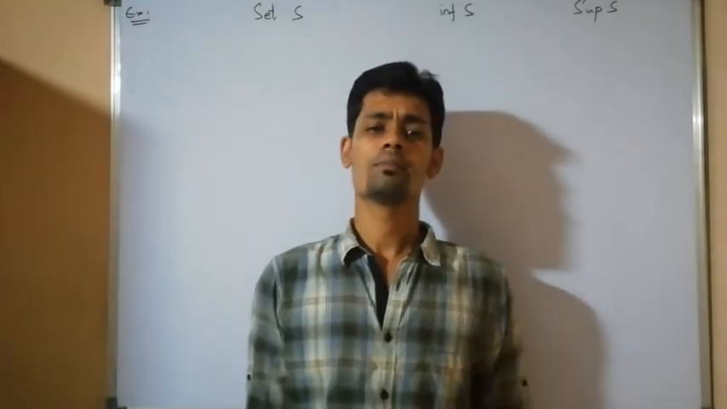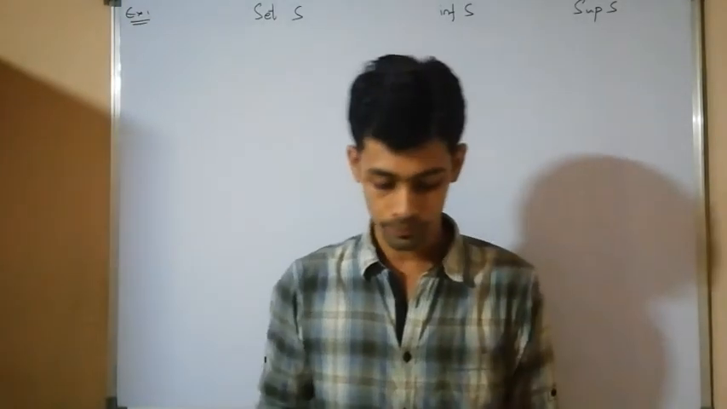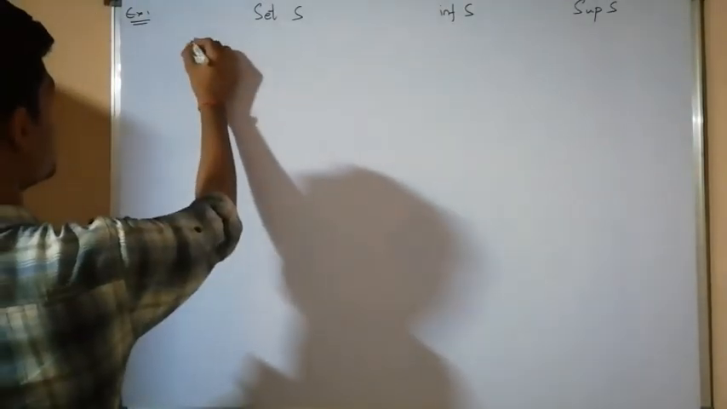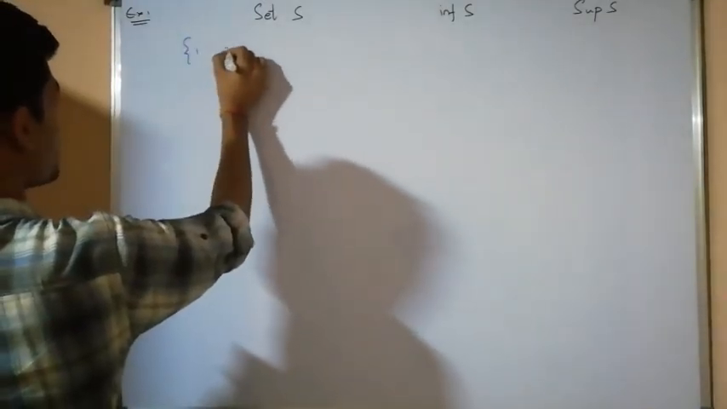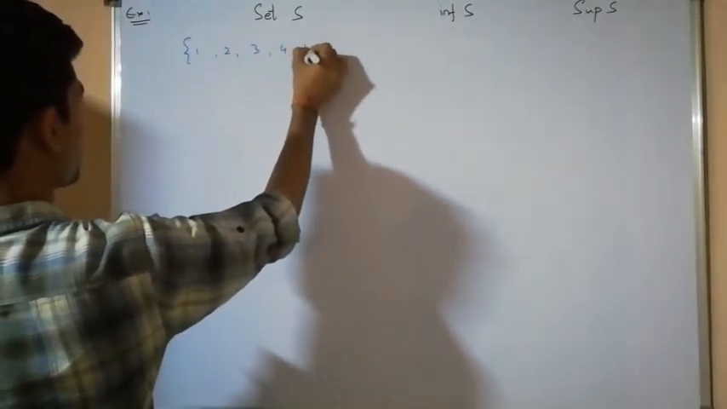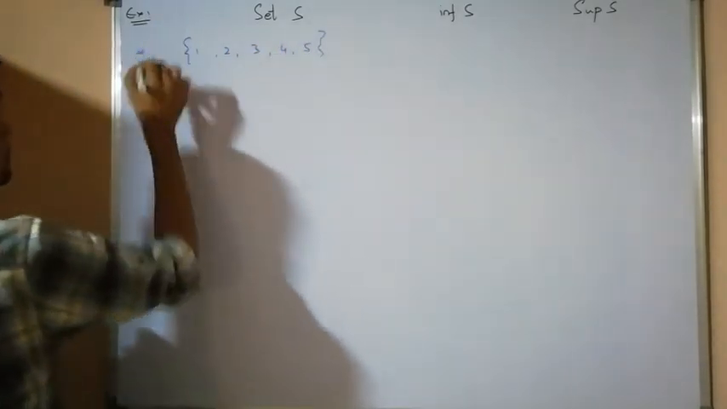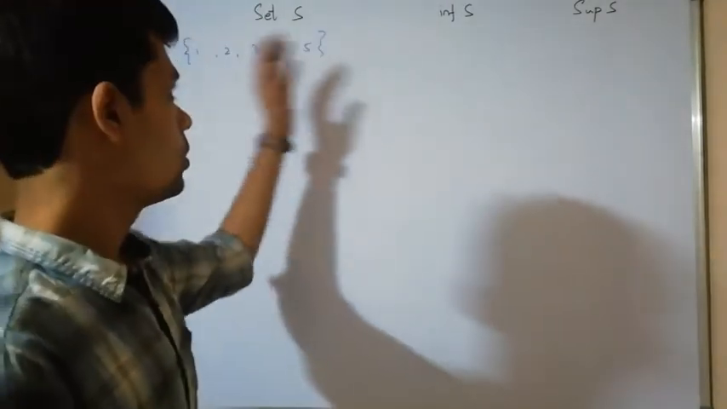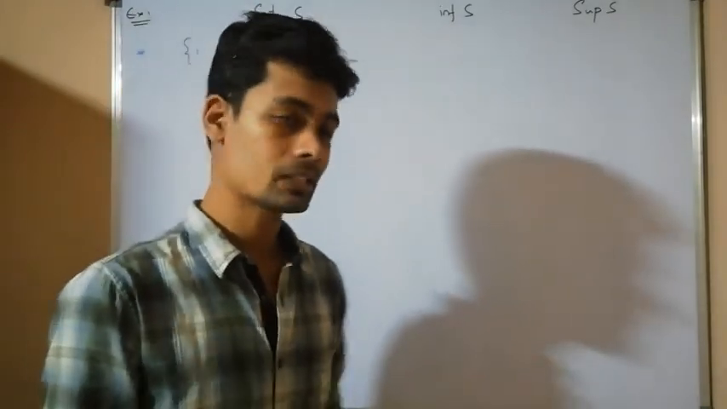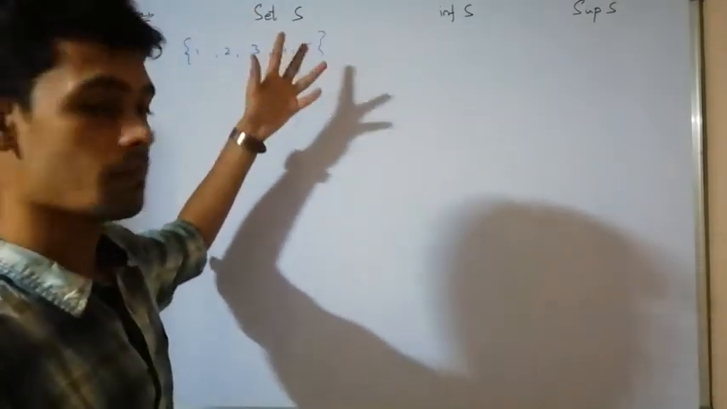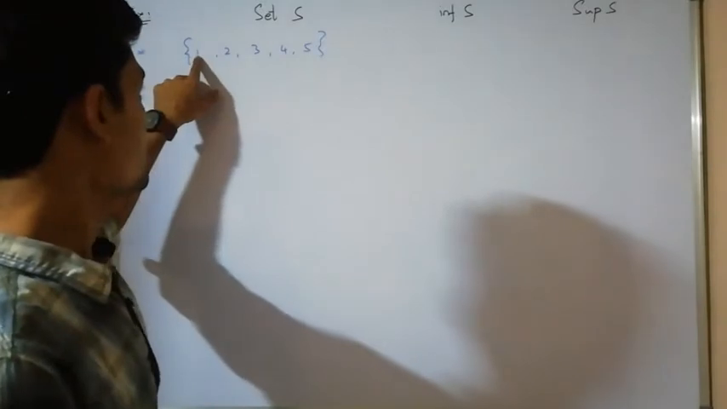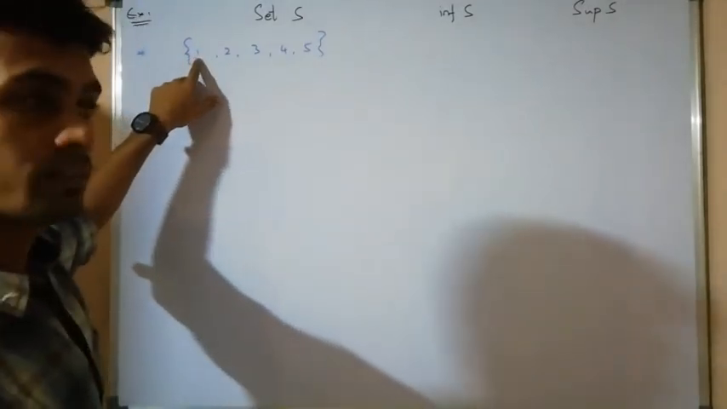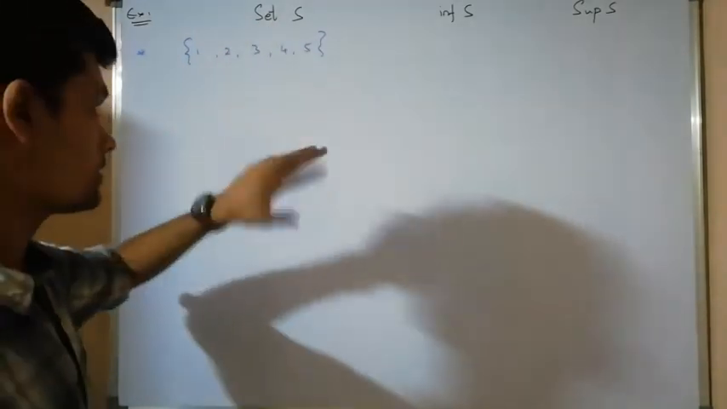Now some examples of infimum and supremum. Let the set be 1, 2, 3, 4 and 5. Already we have discussed what the lower bound and upper bound are, that is minimum and maximum. This is the minimum and this is the maximum. Now clearly this one is the infimum and this one is the supremum.